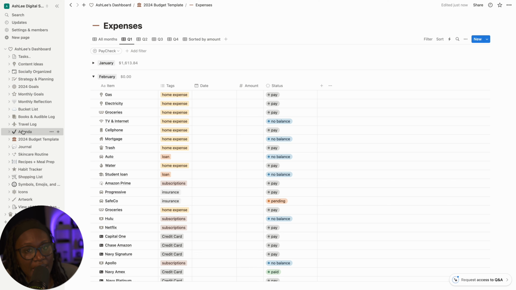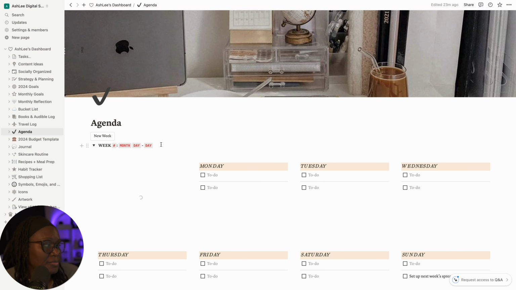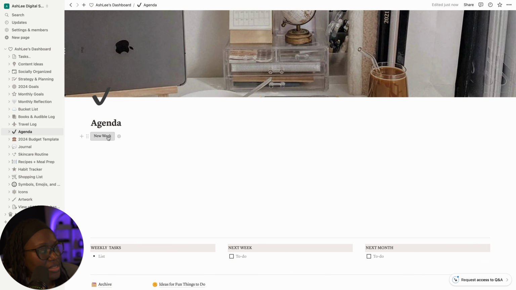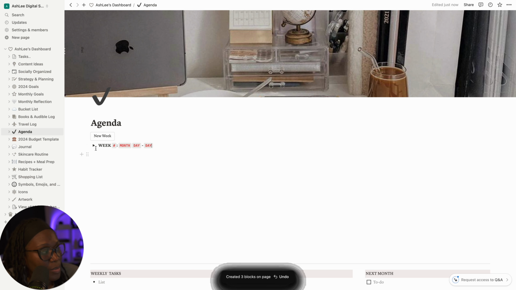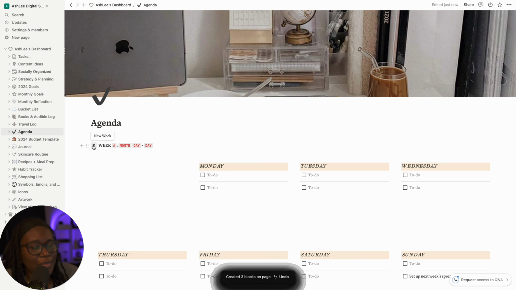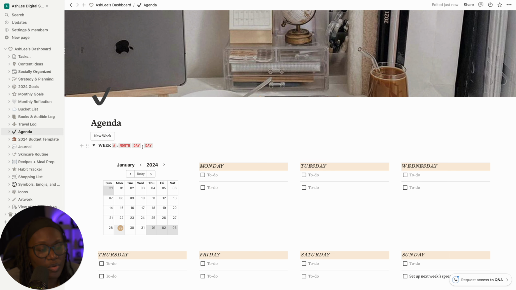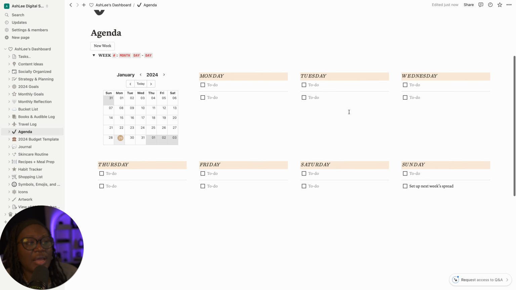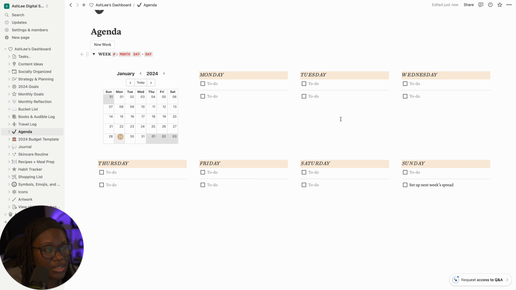Let's look at the agenda, and that's what I'm going to use to do my weekly planning. To get a new agenda, I just have to select this new week and the template opens up. Once the template opens, it's basically task lists for each day of the week. So I'm going to be doing task lists for my weekly planning, and then I can check the boxes off after everything's done for that day.